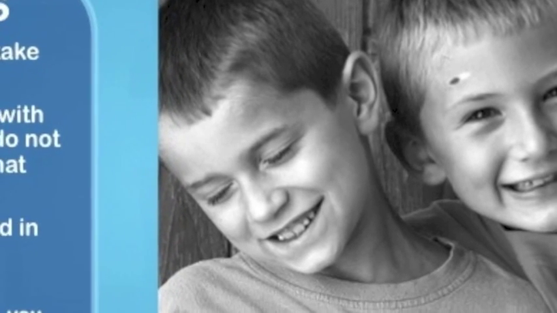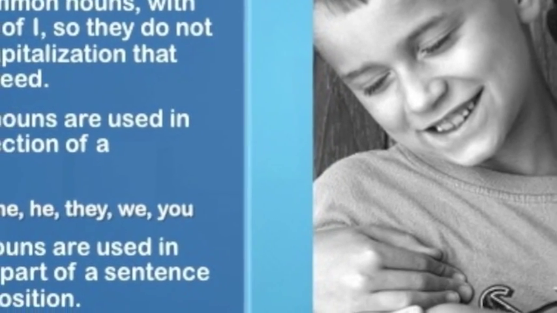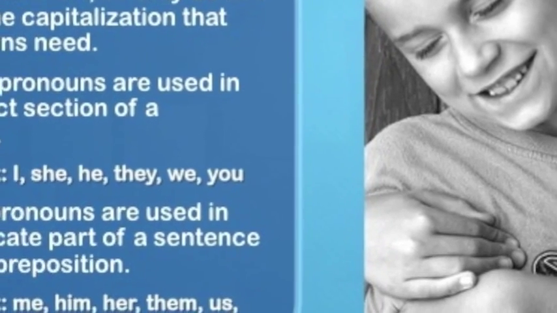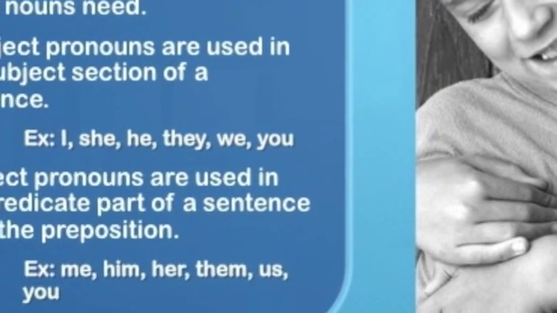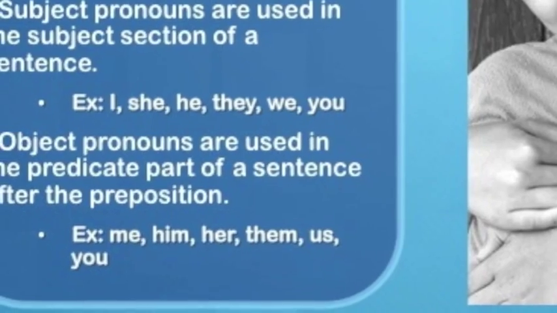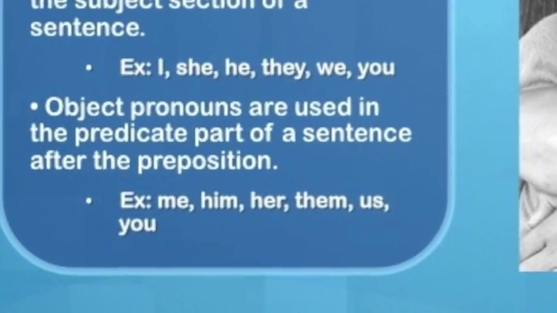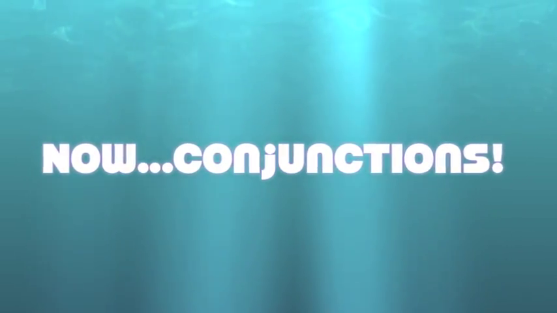The other type of pronoun that is used are object pronouns. And object pronouns are used in the predicate part of a sentence after the preposition. We talked a little bit about the predicate in the verbs portion, but words that are object pronouns are me, him, her, them, us, and you.